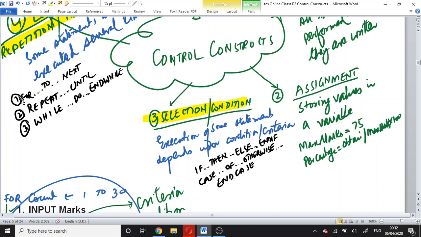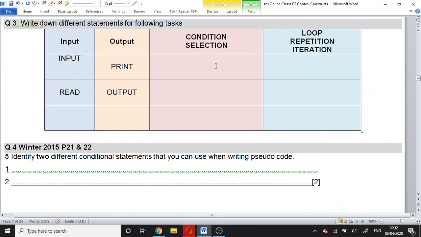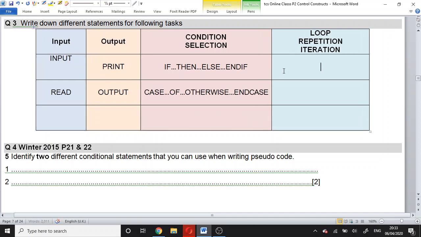For looping structures we have for to next, repeat until, and while do and while. So we will write these down here: if then else, case of otherwise, for to next, repeat until, and while do and while.